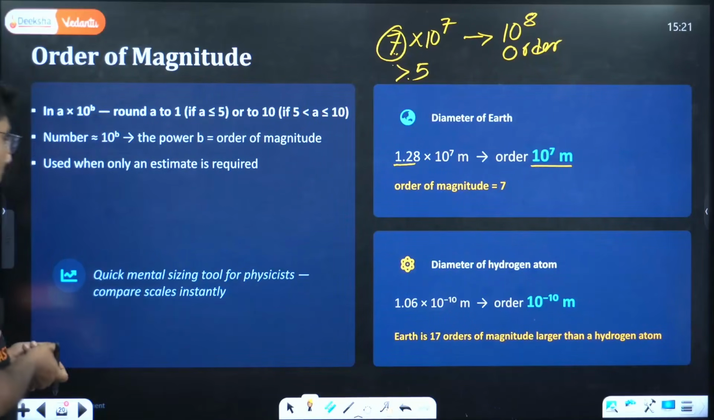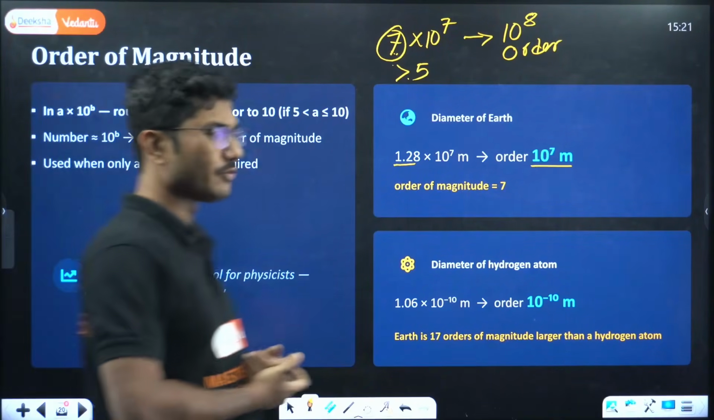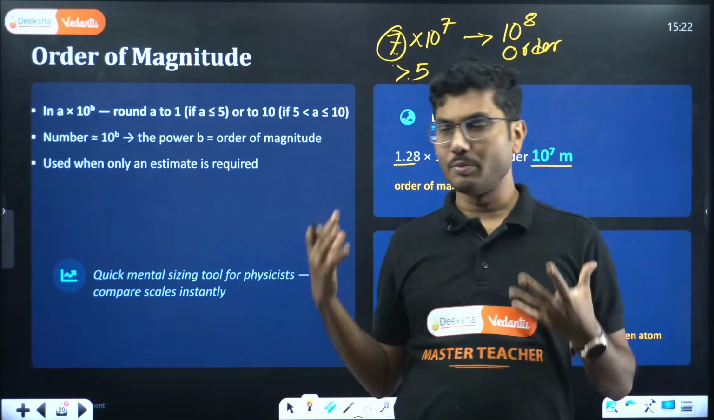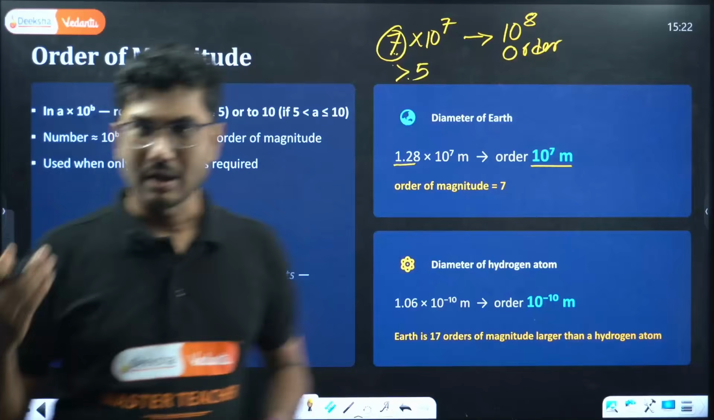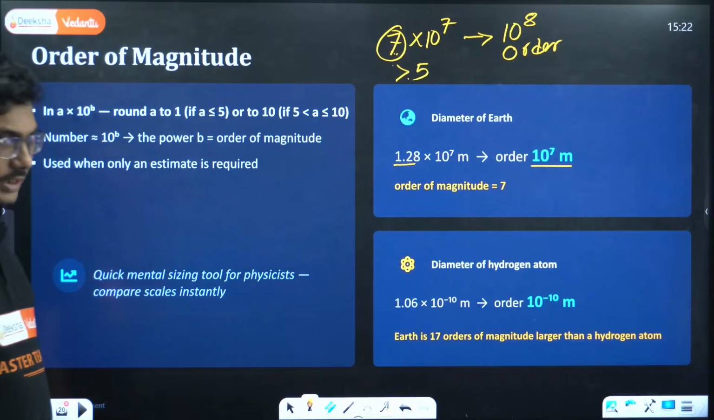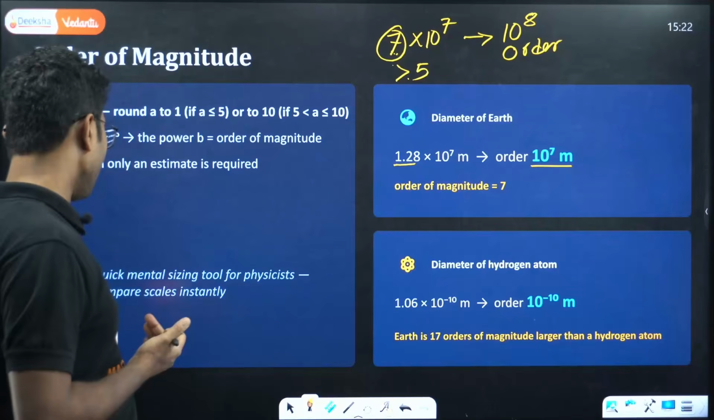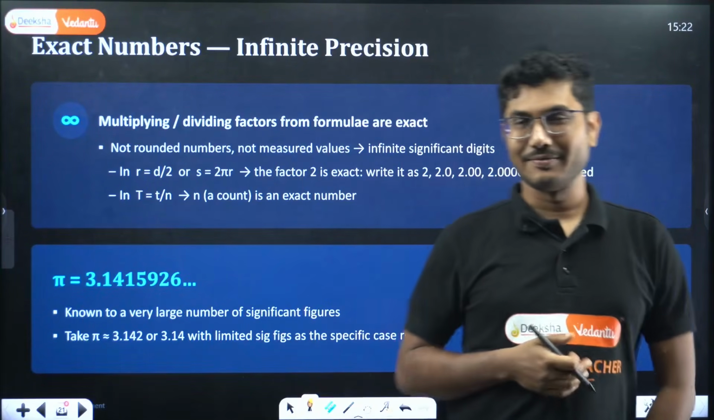So this is a quick mental sizing tool for physicists that compares sizes instantly. It is mainly used for comparing sizes and masses, mainly length and mass. It is a mental tool, not a physical tool. Mental tool means it is used by the brain itself.